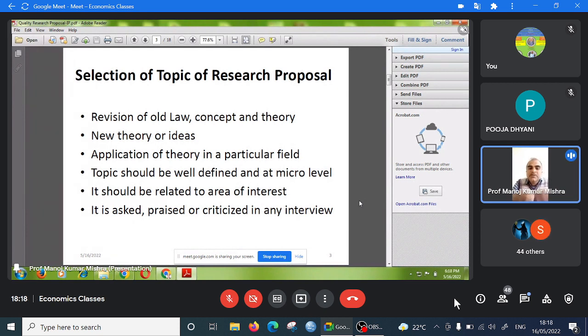Research means your contribution for the society. Research is related to your contribution for the society. But one thing is also important: when you contribute for the society, automatically you will get benefit. That is another issue. But you should select the topic related to the welfare of society.